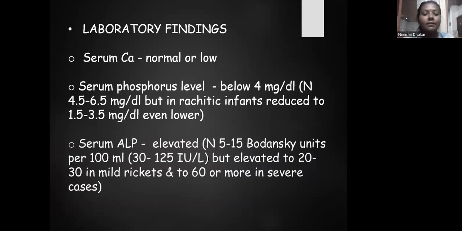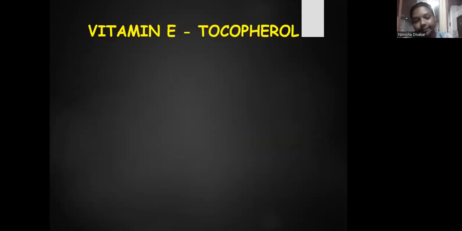Now, serum alkaline phosphatase level will be elevated. Normally, serum alkaline phosphatase level is 5 to 50 Bodansky units per 100 ml, but it will be elevated to 20 to 30 in mild rickets and to 60 or more in severe cases. So serum calcium and serum phosphorus will be low and serum alkaline phosphatase will be increased.